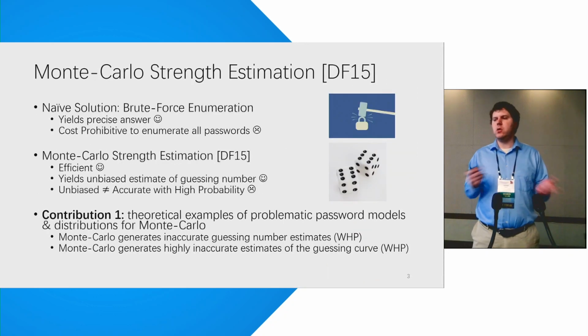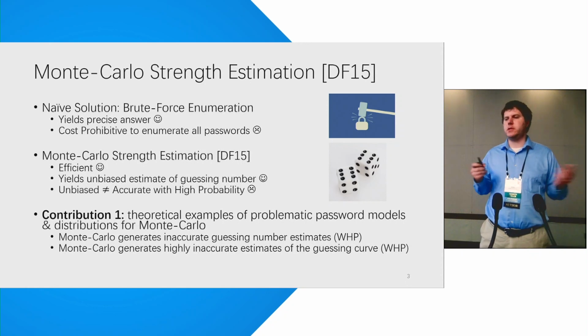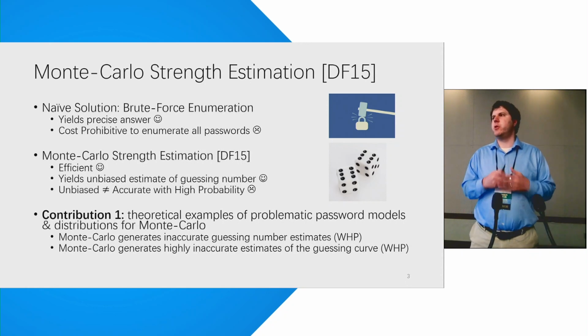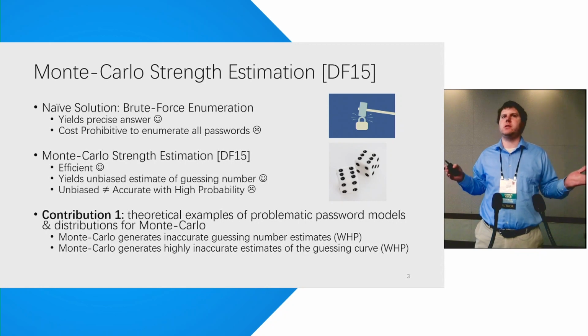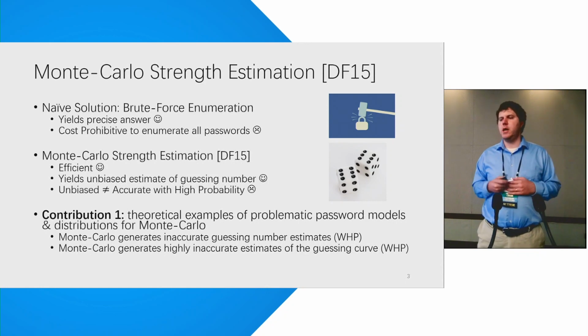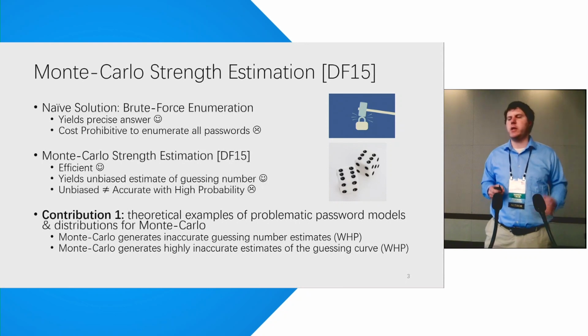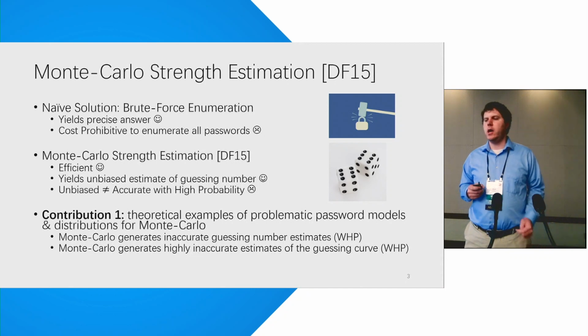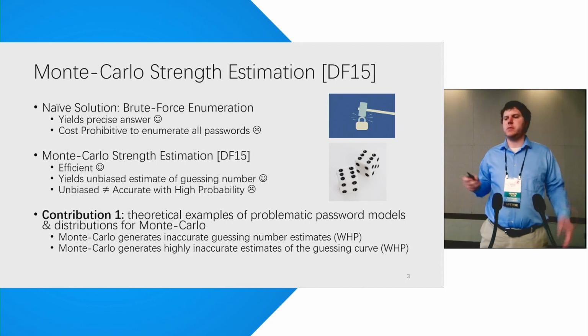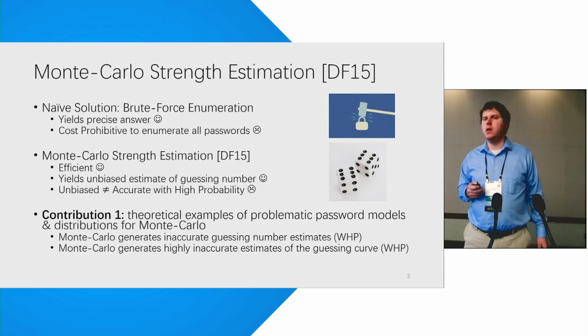Okay, so a naive solution to answer these questions is to just brute force enumerate all of the guesses that the model is going to generate. Unfortunately, this can be cost prohibitive. So in 2015, there was an efficient technique called Monte Carlo strength estimation, which yields an unbiased estimate of the guessing number. This has become a very popular tool in password research literature because it allows you to efficiently compute the guessing number or guessing curve.